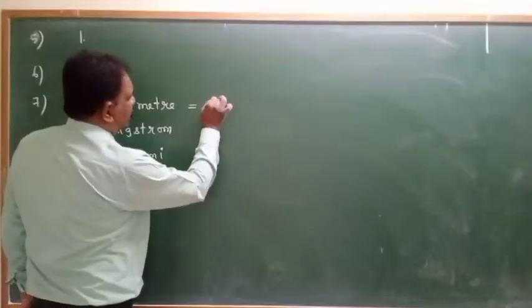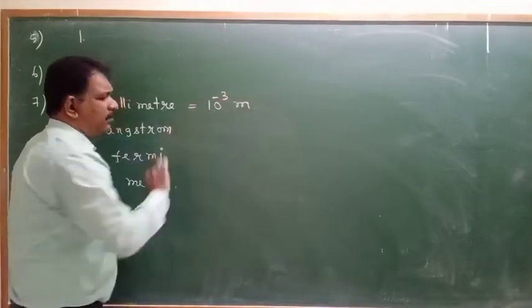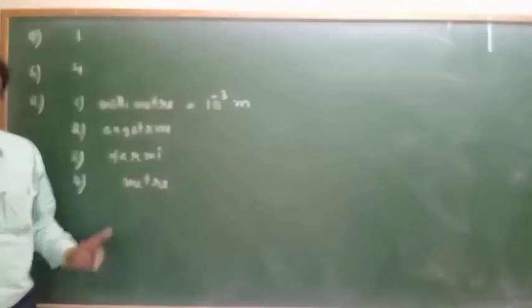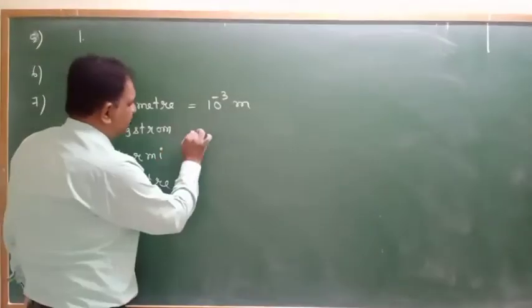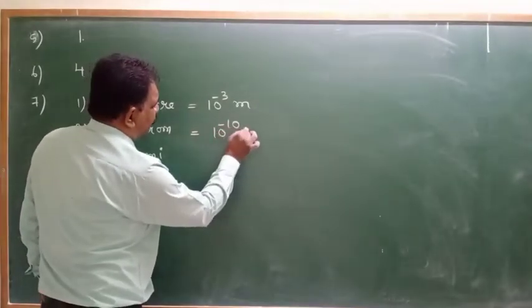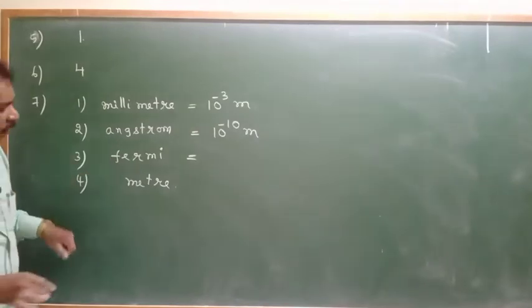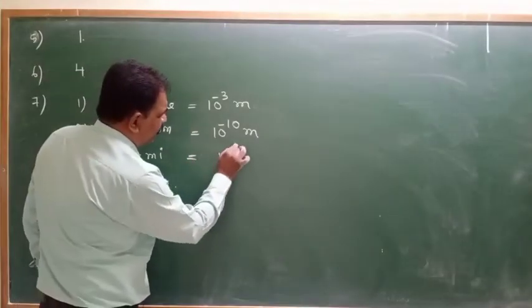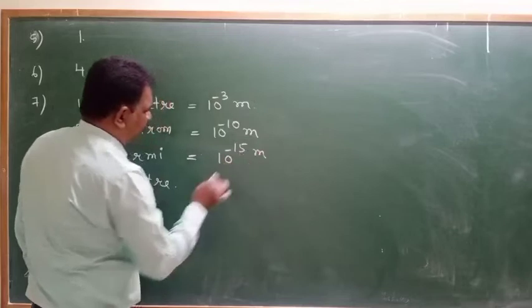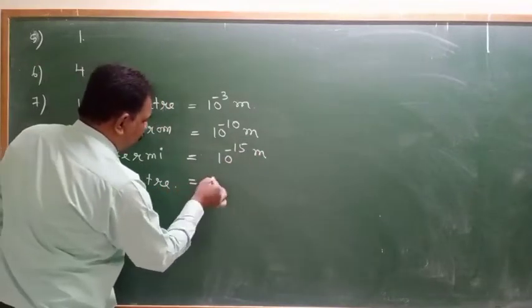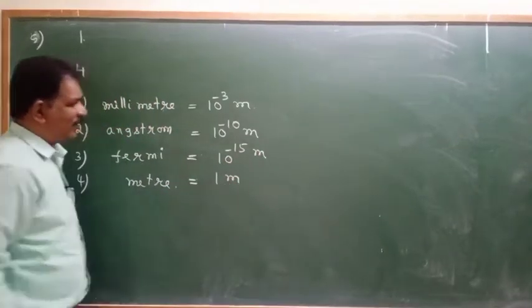1 millimeter means 10 power minus 3 meters. 1 angstrom means 10 power minus 10 meter. 1 Fermi means 10 power minus 15 meter. 1 meter means nothing but 1 meter only.